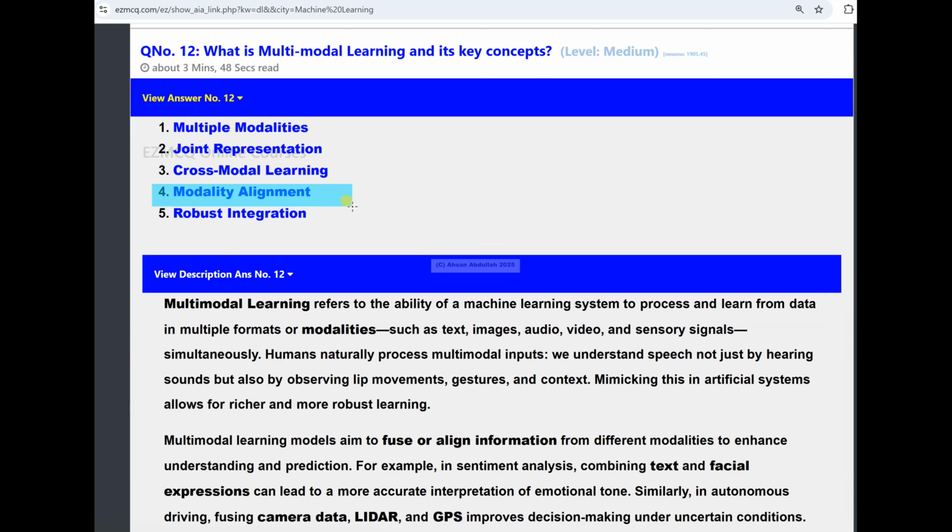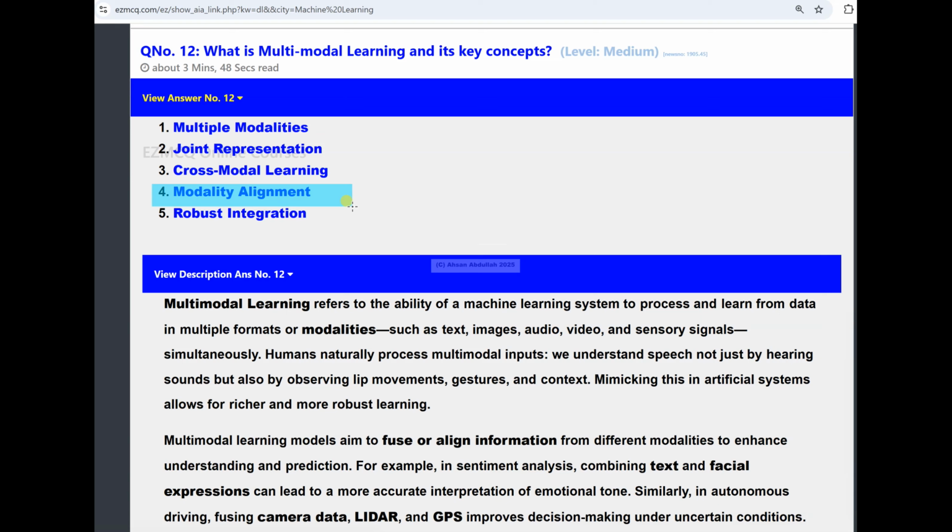Then there is modality alignment. What it does is ensure that the corresponding information from different data types is linked together properly and correctly. I gave you the example of speech matching with the lip movement.